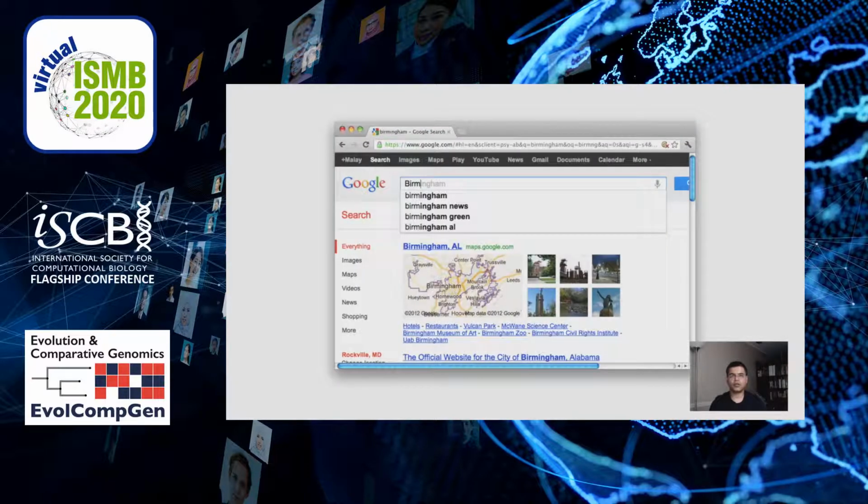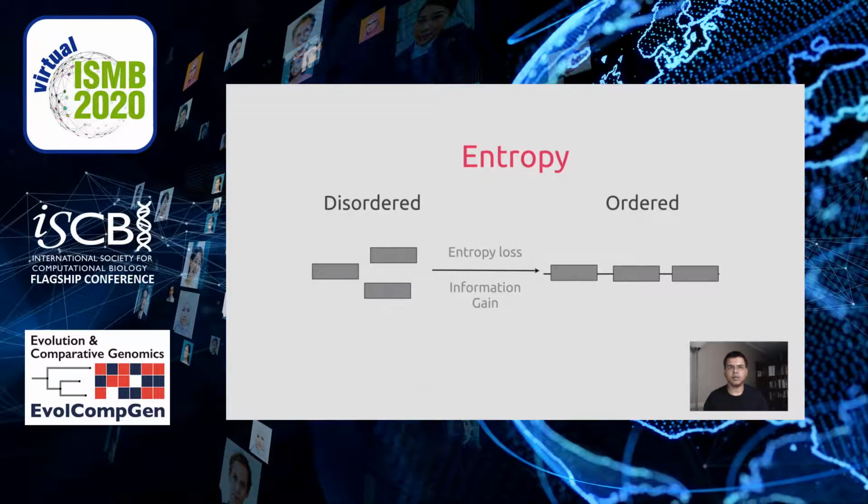To give an intuitive feeling, let's say that you are typing a word in Google search. The browser suggests alternatives based on the probabilistic association of the word, and that is based on N-gram language model. The randomness of a system is measured as entropy. The relative entropy of a language model is the loss of entropy going from a completely random arrangement of words to meaningful word ordering in sentences, and this is dictated by grammar.